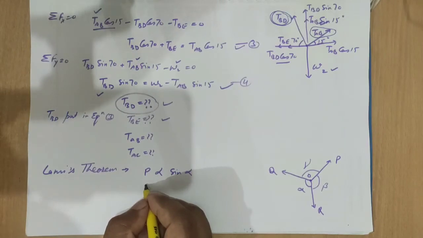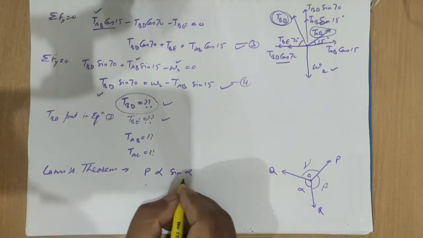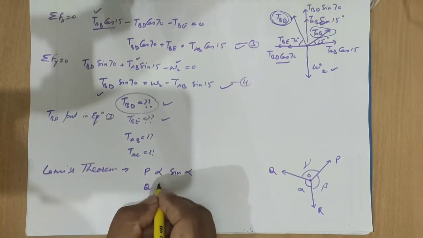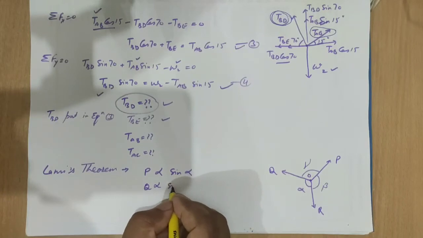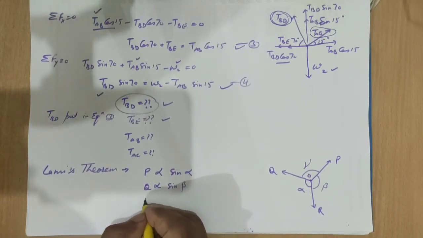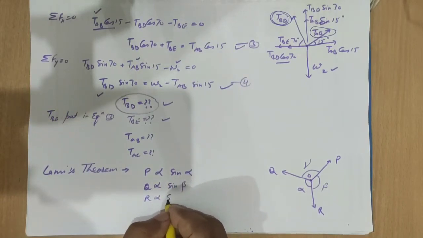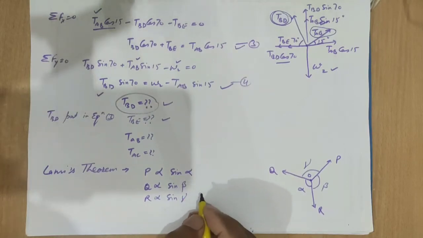So here P is proportional to sine alpha, Q is proportional to sine beta, R is proportional to sine gamma.